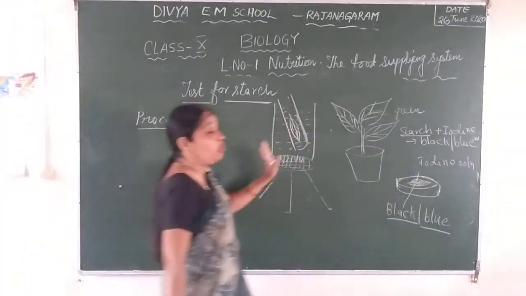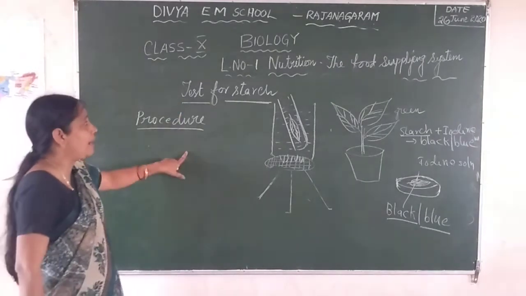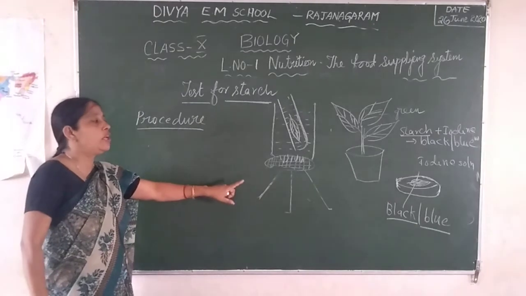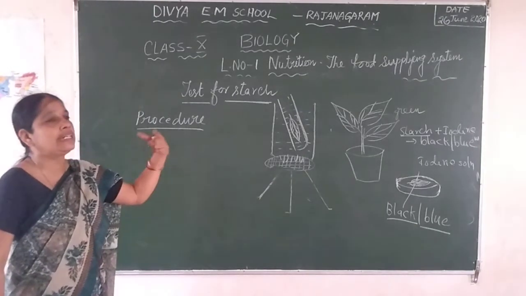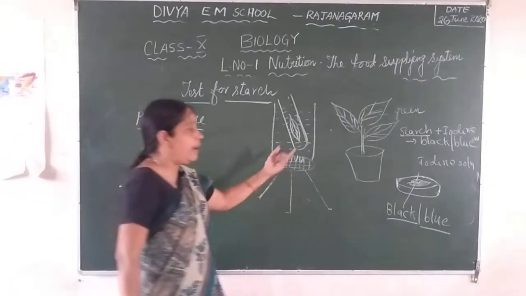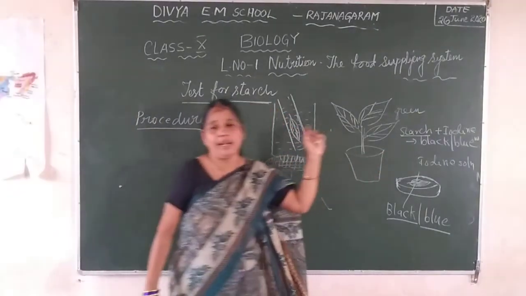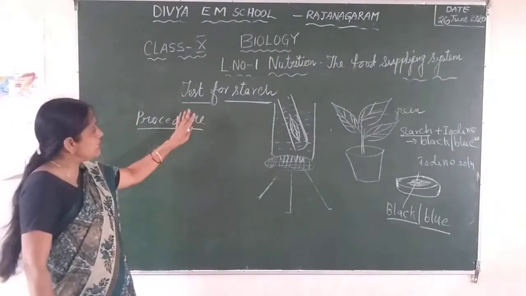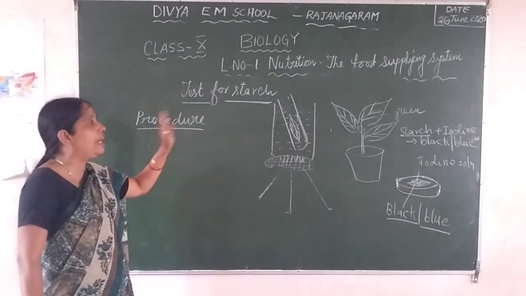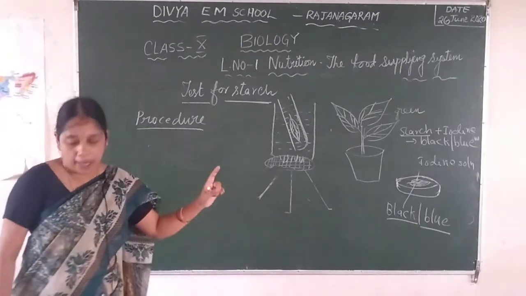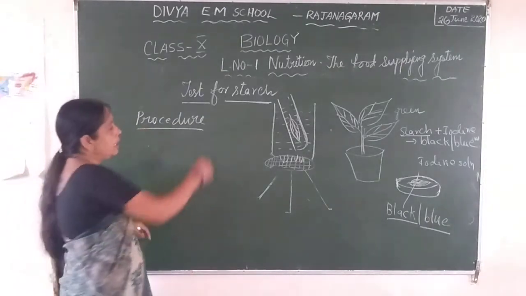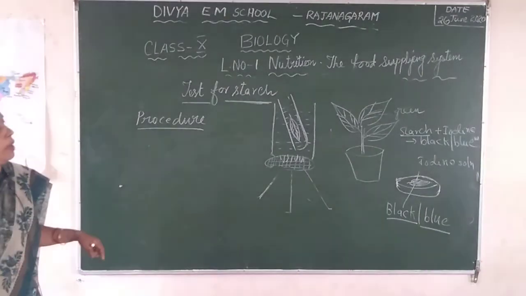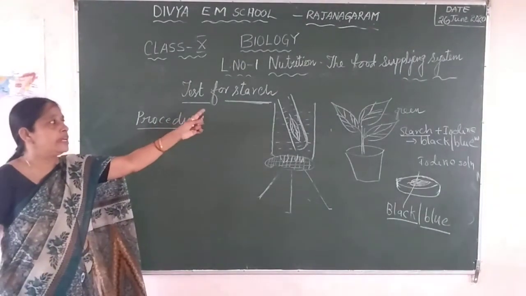From this experiment we have 3 questions. One is the experiment, write the test for starch. Second one is what are the chemicals we use for the test for starch, and what is the color we will get when we add iodine solution to the leaf, which is boiled in methylated spirit or alcohol. So from this experiment it is proved experimentally that the food prepared after photosynthesis is nothing but starch. I hope everyone has understood the process or experiment for the test for starch.